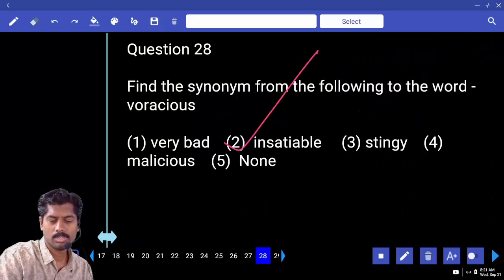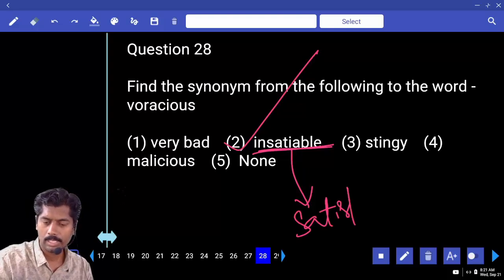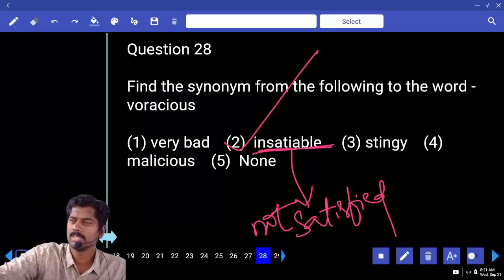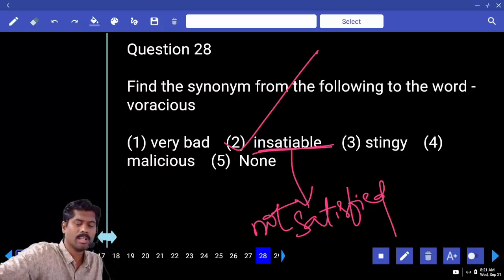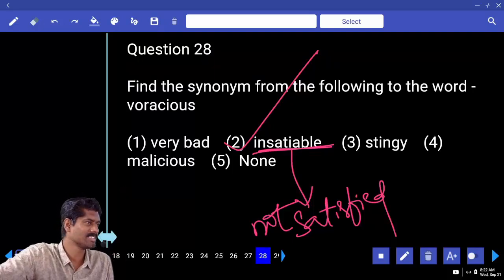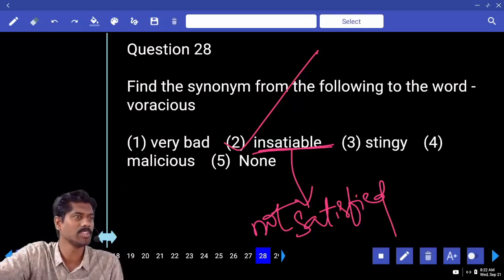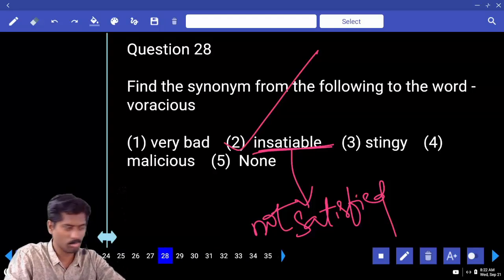Answer is insatiable. Satiable means satisfied. Insatiable means not satisfied. There are some people, they are always unsatisfied with whatever they have in life. Even with so much in life, there is no satisfaction. They always try to complain. Have you seen some people? They have a nice house, nice building, everything will be there, still complaints will be more. Some people don't have anything, but they are extremely satisfied people. They are happy with whatever they have. Which category do you belong to? Satisfied persons or unsatisfied?